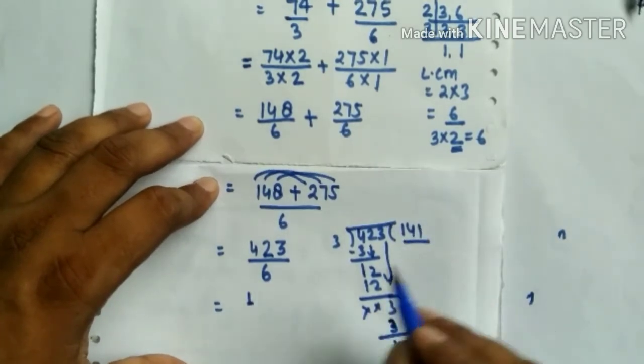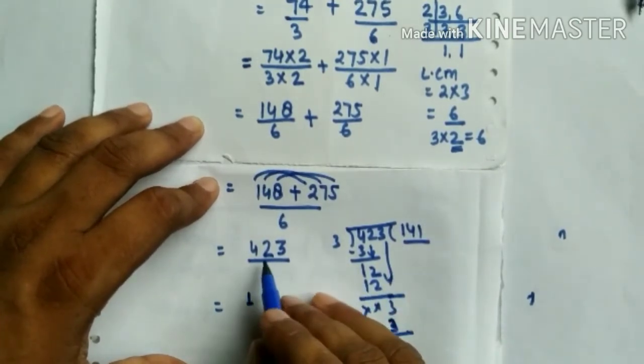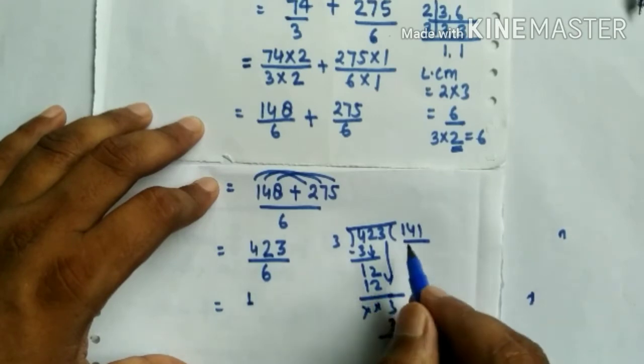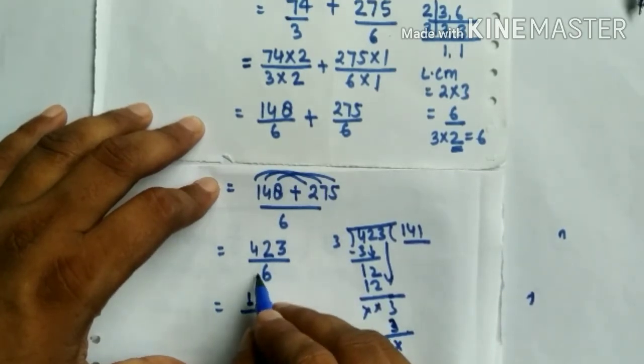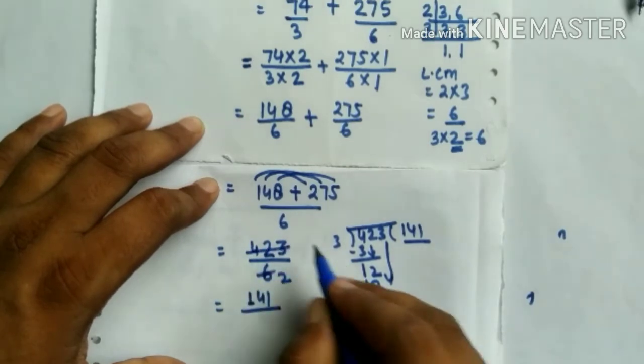After dividing by 3 we get 141 over 3 2 is 6.